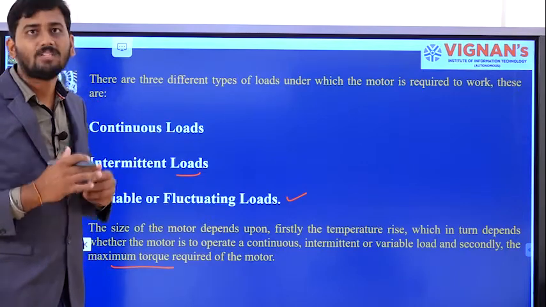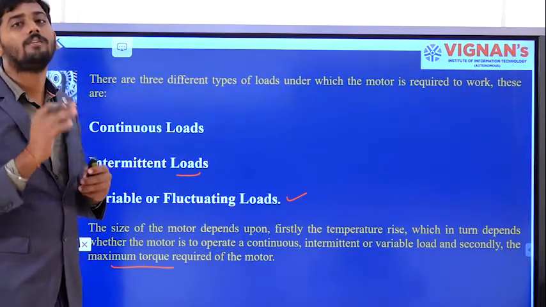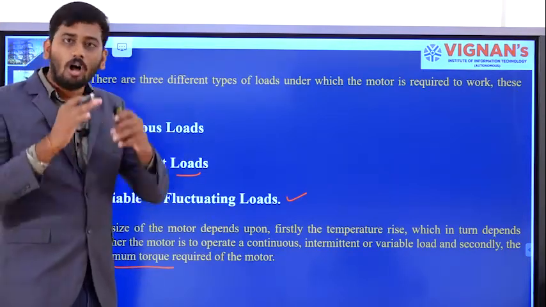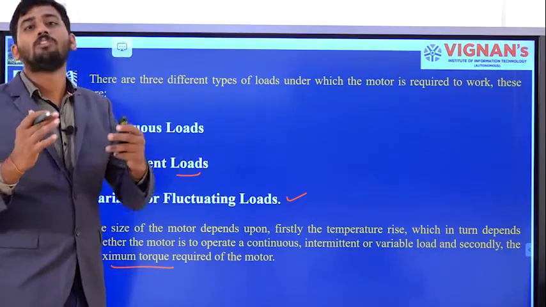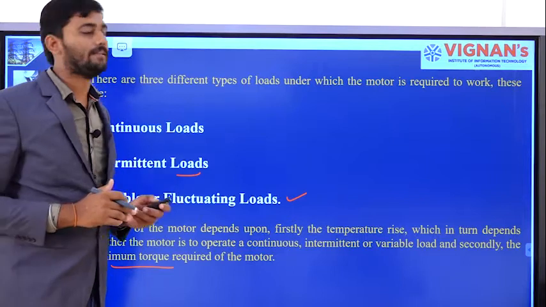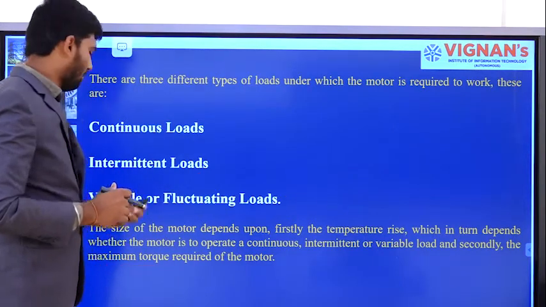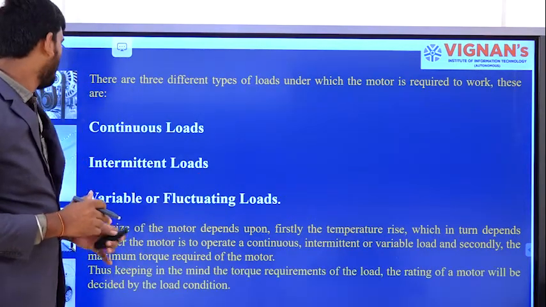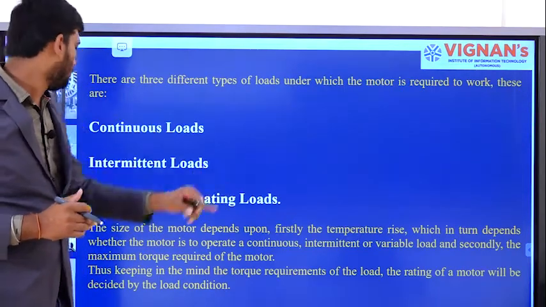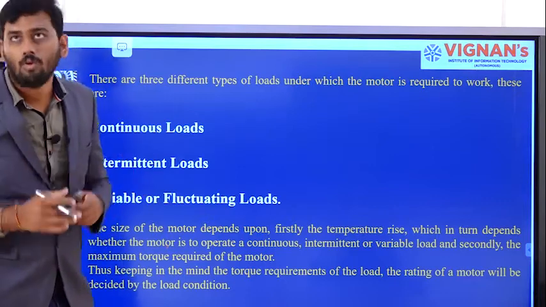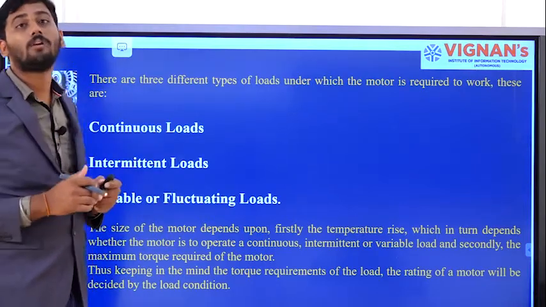So the motor windings will get damaged. All this happened mainly because of choosing the motor without considering the load parameters. Thus, keeping in mind the load requirements, the rating of the motor will be decided by the load condition.